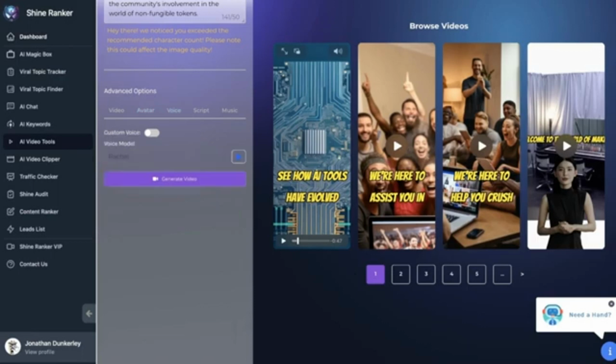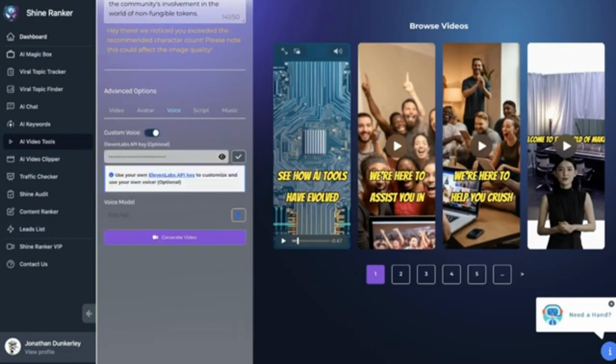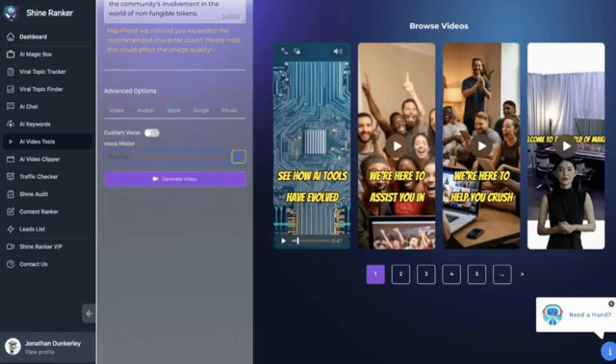Now on the next tab, we have our voices. If you wanted to use your own voice, you're going to need to grab your 11 Labs API key. You can grab it right here at 11 Labs API key, set up your account, and clone your voice. Otherwise, you could just toggle this off and use any of the built-in voices. You can click, for instance, Josh, and I could just sample it.